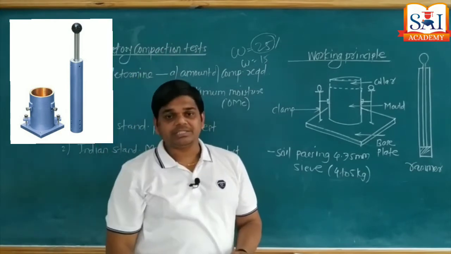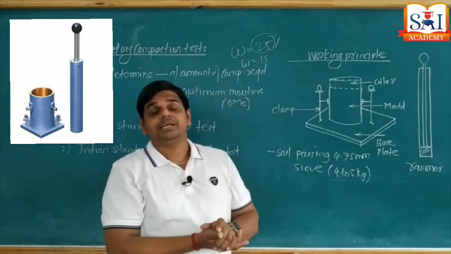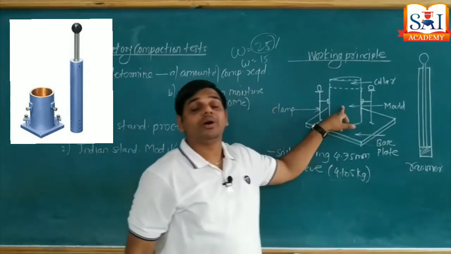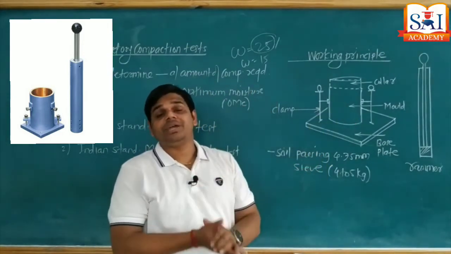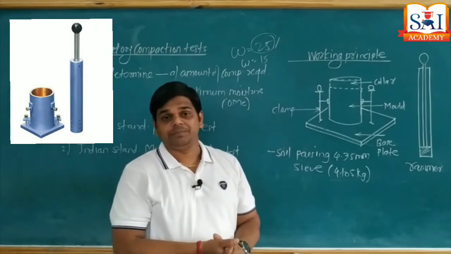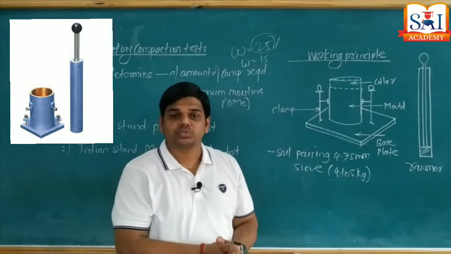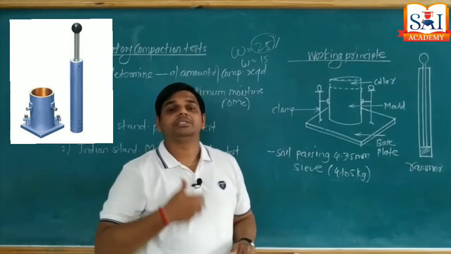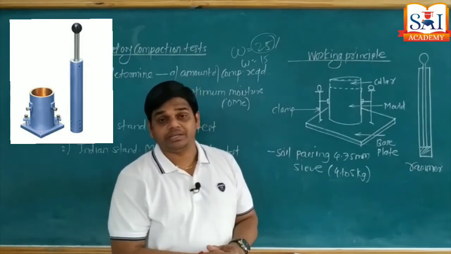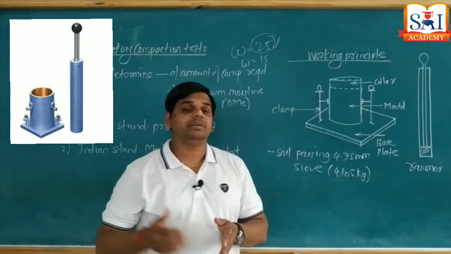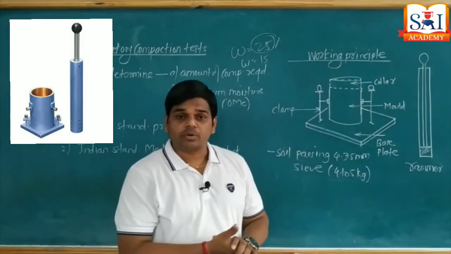Once it is released from a certain height, called the height of fall, the weight falls on the soil surface and creates energy. Due to this energy, the air starts escaping from the soil and compaction starts to be attained. These blows are applied according to the standard guidelines given by the standard Proctor test.